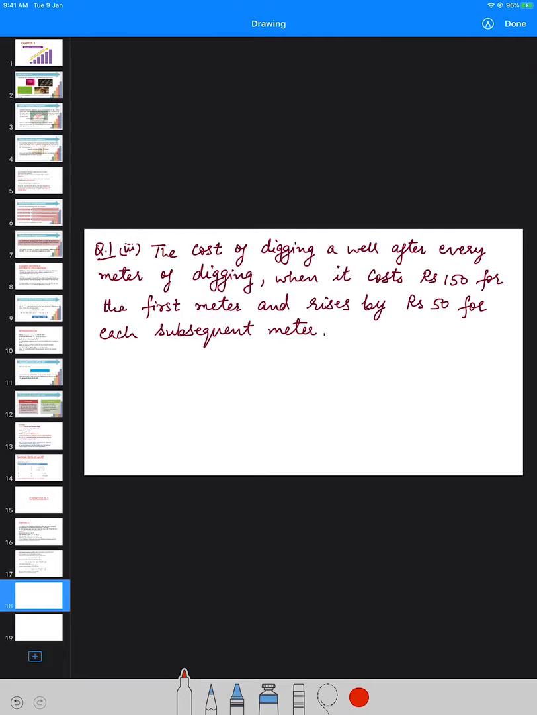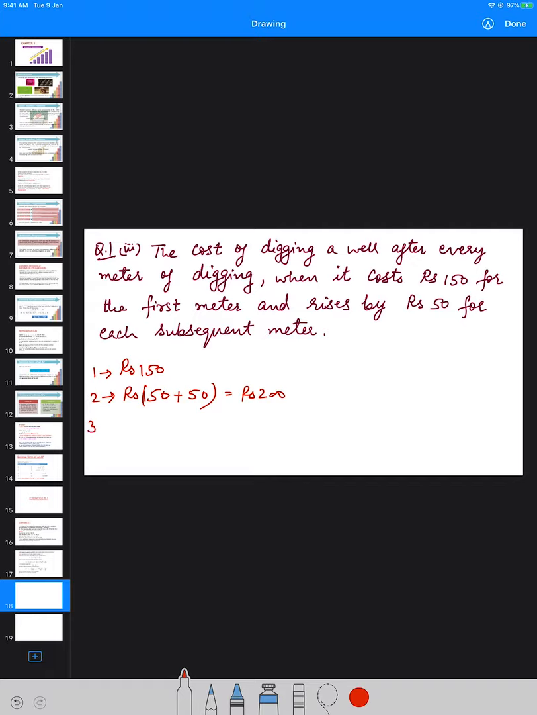Now the third part of question number 1 is the cost of digging a well after every meter of digging, when it costs rupees 150 for the first meter and rises by rupees 50 for every subsequent meter. It means for 1 meter, what is the cost of digging? It is rupees 150. For the second meter, the cost will increase by rupees 50. It means for the second meter, the cost of digging would be rupees 200.